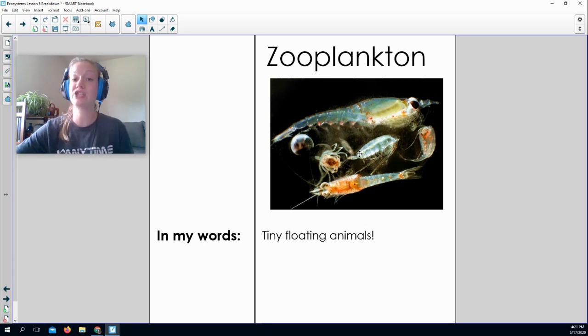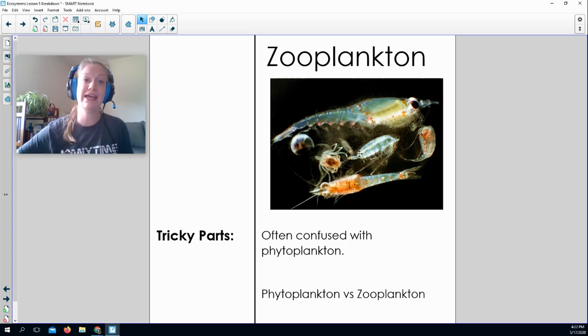The last breakdown, we talked about phytoplankton, which were tiny microscopic plants in the water. So these are generally the things that will eat those tiny microscopic plants. However, some zooplankton may eat other zooplankton or other microscopic animals as well. So they can be either an herbivore, a carnivore, or an omnivore. The tricky parts about zooplankton is again that they're often confused with phytoplankton. And my trick to you, as stated last week, is that phytoplankton starts with a P, so does plants, whereas zooplankton starts with the word zoo, which is generally full of animals.